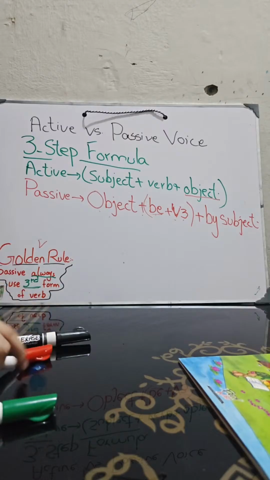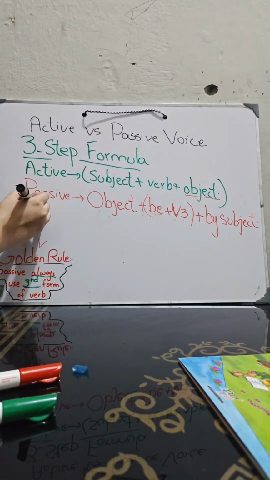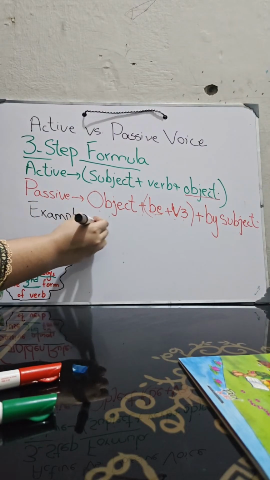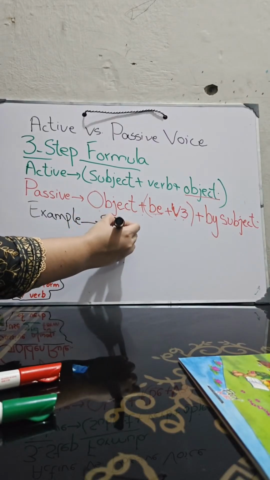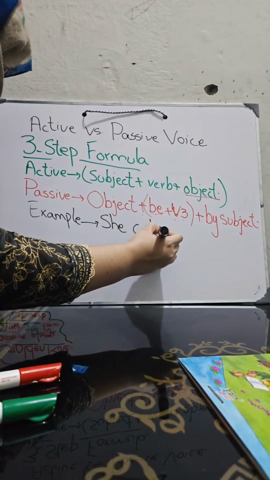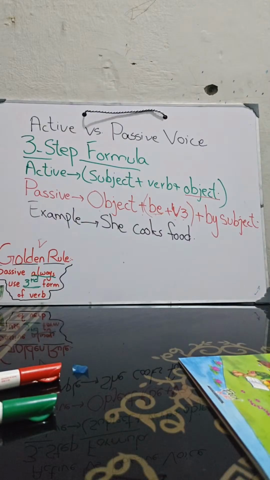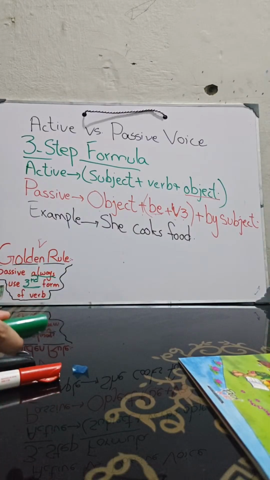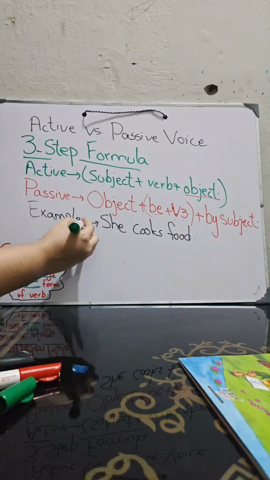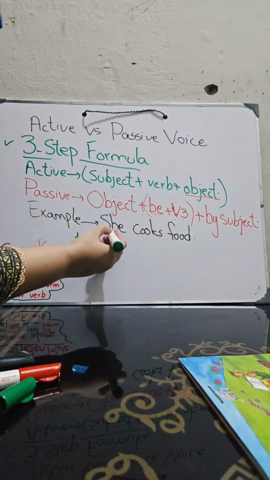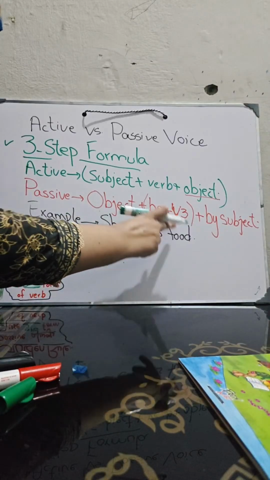Example is: she cooks food. Now we are going to change it into the passive voice. These are the three steps we are going to discuss. The first step is we will have to pick the object. Which is the object? She, cooks, or food?